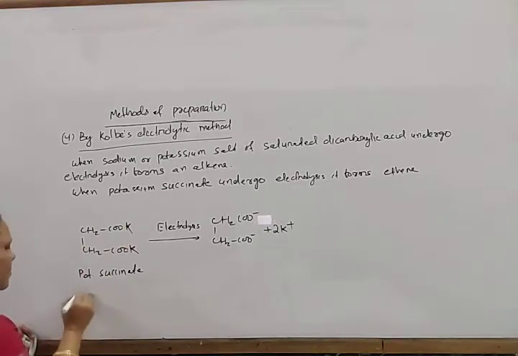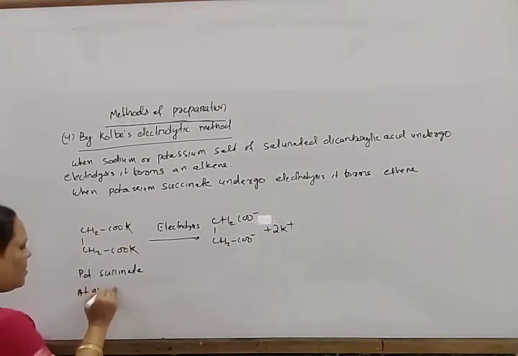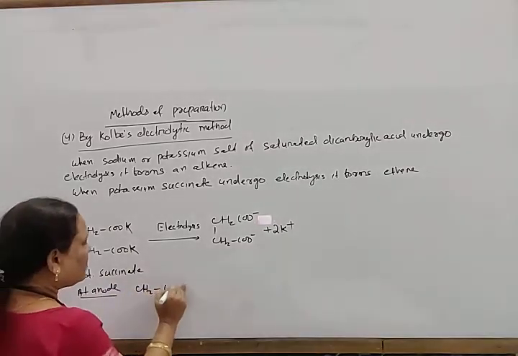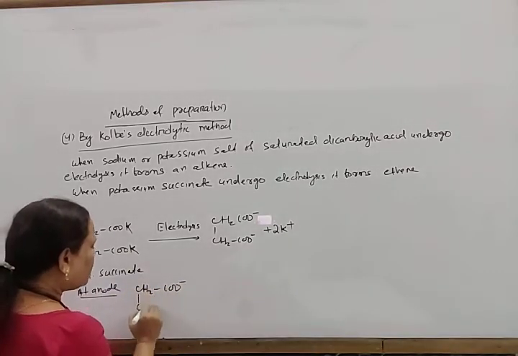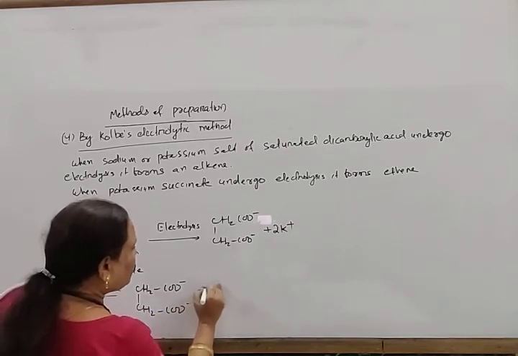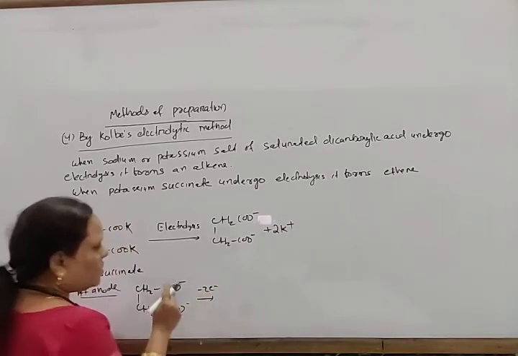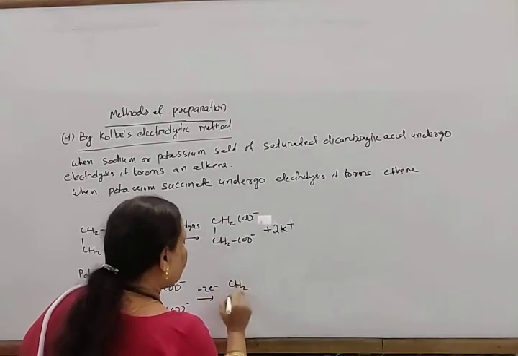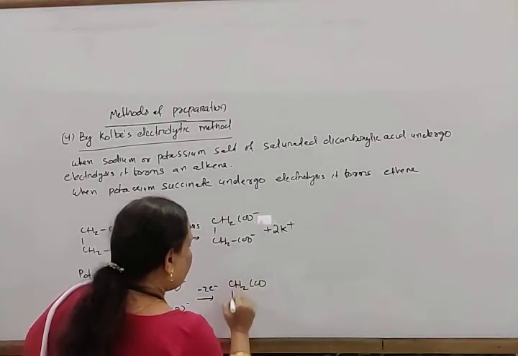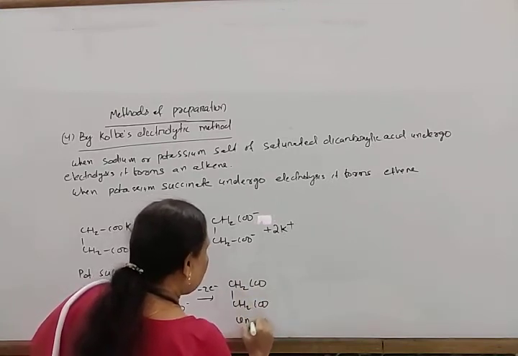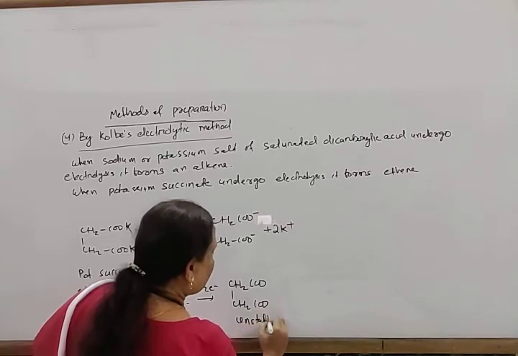Then what happens at the anode? At the anode, CH2COO minus, CH2COO minus lose 2 electrons. So 2 electrons are removed. It gives CH2COO and CH2COO, and this is an intermediate compound. This is unstable.